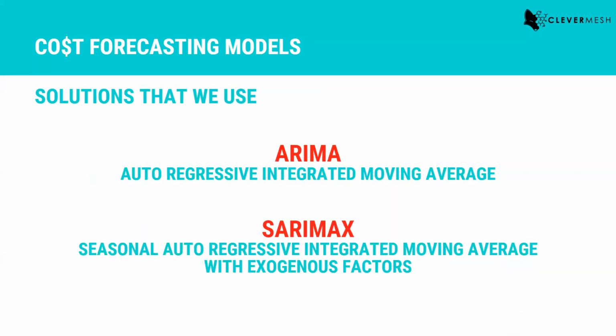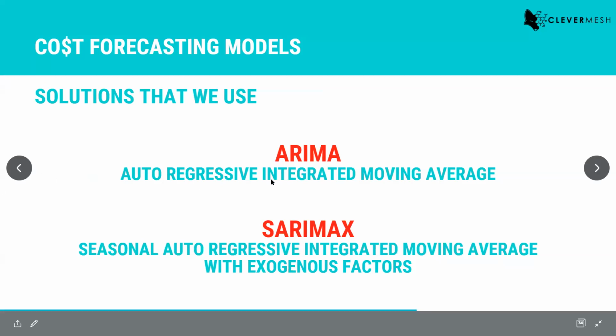I'm not going into a lot of technical details here. My idea is to give you an overview of what we are using in our application, right? Some of the simple statistical solutions that we use here is called ARIMA, which stands for auto regressive integrated moving average.